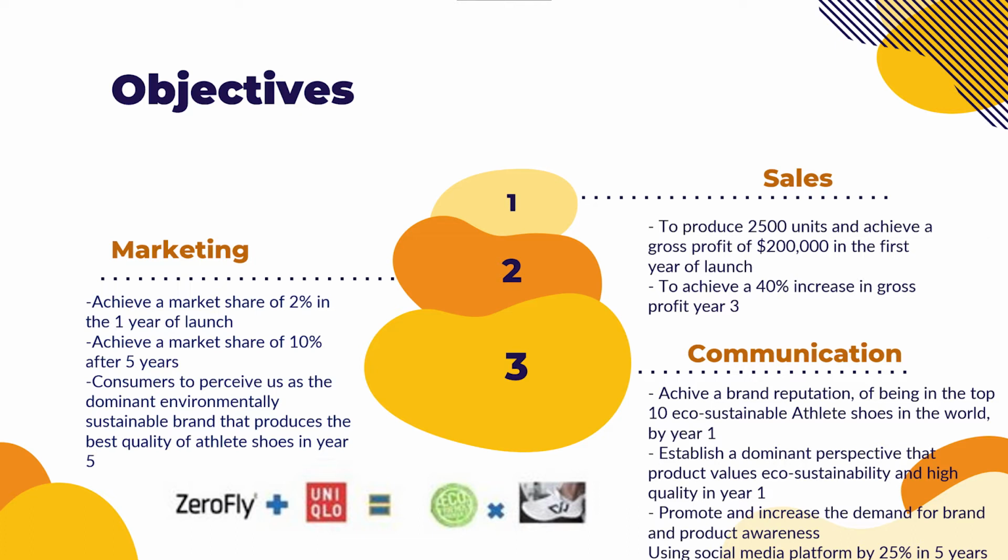And we aim for consumers to perceive us as the dominant environmentally sustainable brand that also produces the best quality of athlete footwear in year 5. Our communicating objective is to achieve a brand reputation of being the best, if not in the top 10, eco-sustainable athlete shoes in the world by year 1. Establish a dominant perspective that our brand values eco-sustainability and high quality in year 1, and promote and increase the demand for brand and product awareness using social media platforms by 25% in year 5.